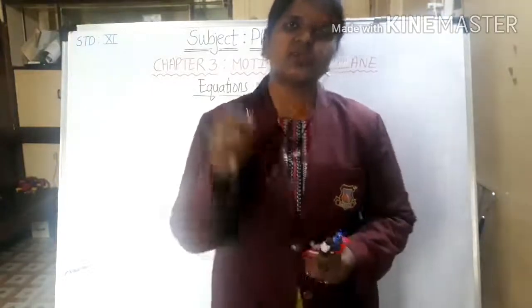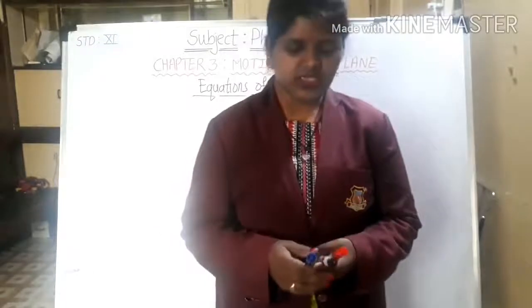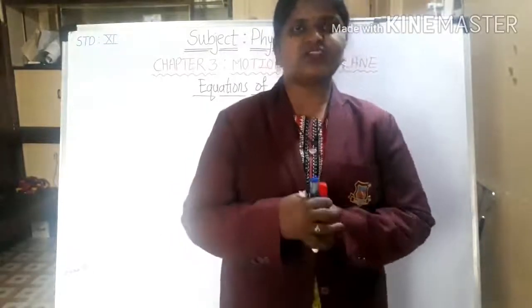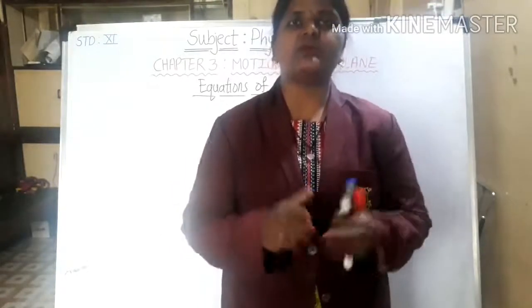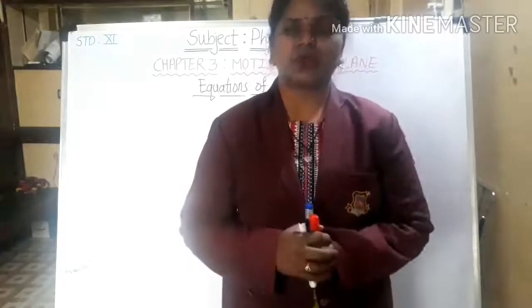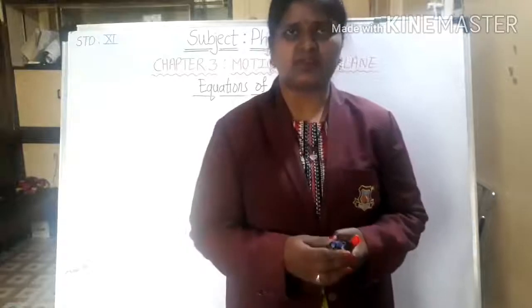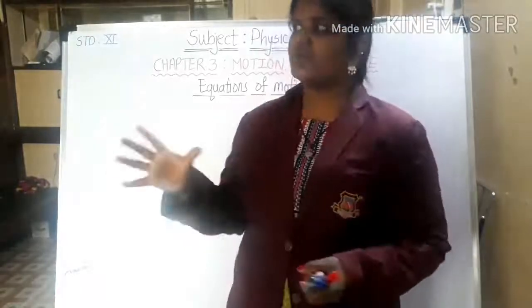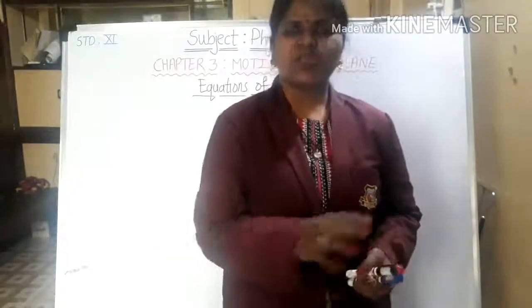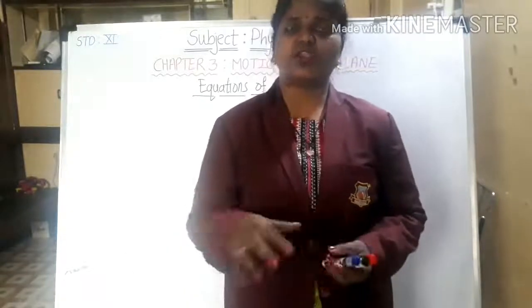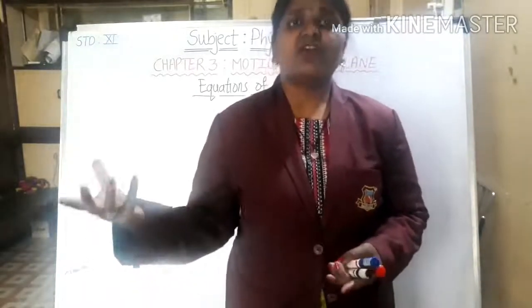Uniformity is nothing but some terms are constant, okay. So in this we are going to say that as the motion is uniform, velocity is constant. Now as the velocity is constant, but it is from initial to final, right? So we are going to consider the velocity at t is equal to 0, and after some time what that velocity becomes. So that will be the final velocity.